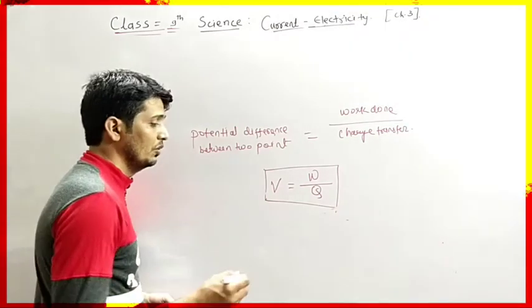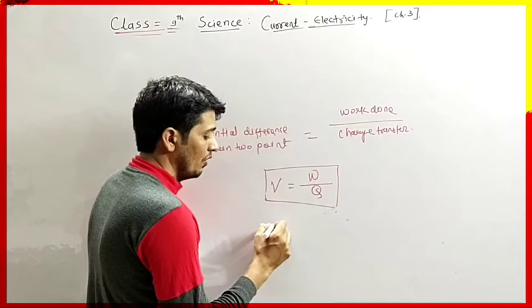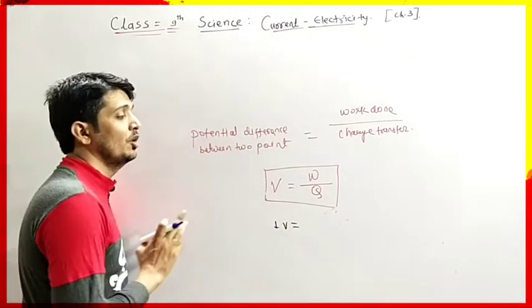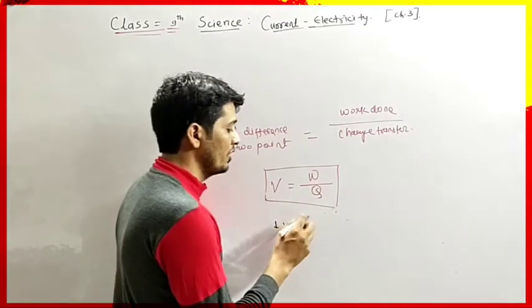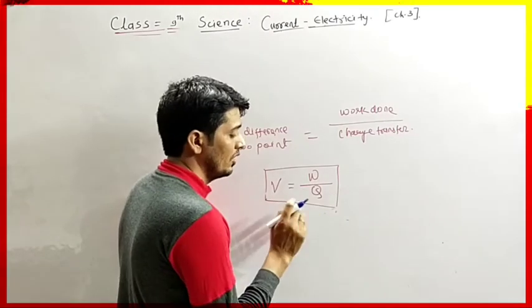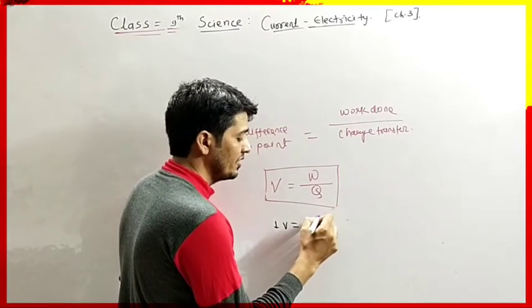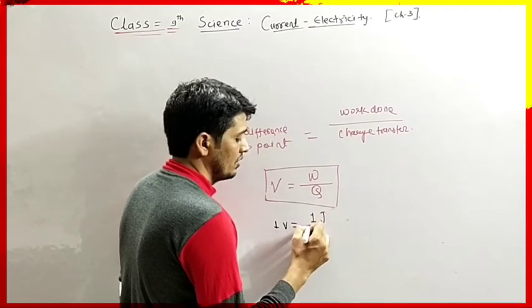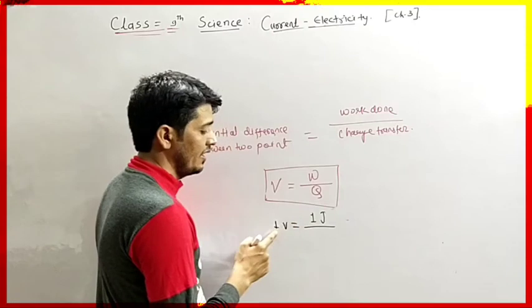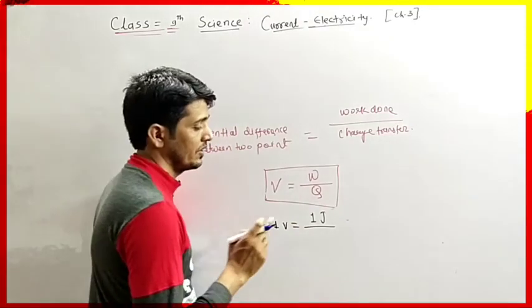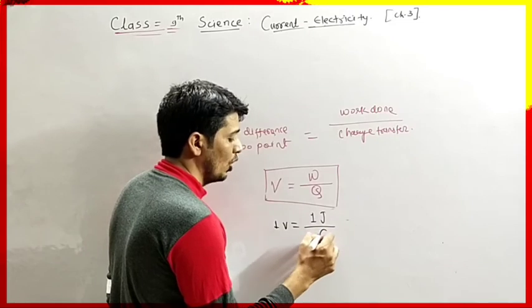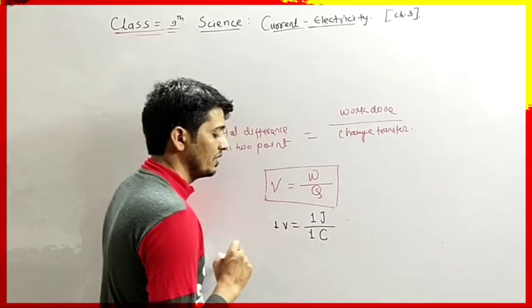We know 1 volt equals, volt is the unit of potential difference. W is the work done, which is measured in joule, so 1 joule divided by charge, whose unit is coulomb, also 1.